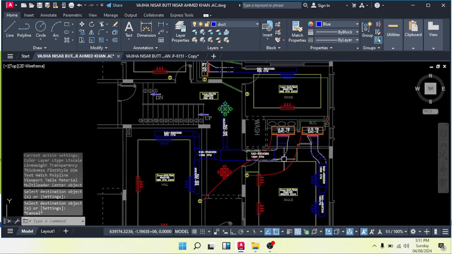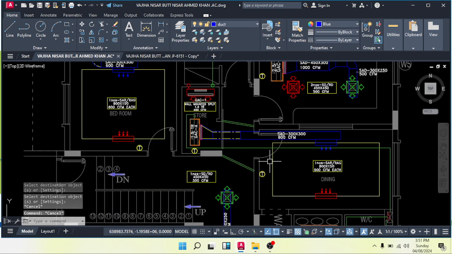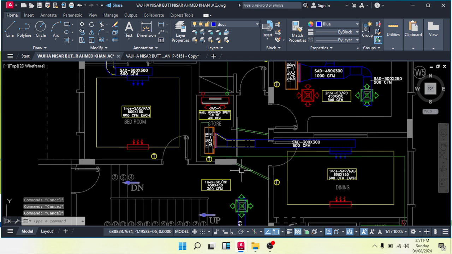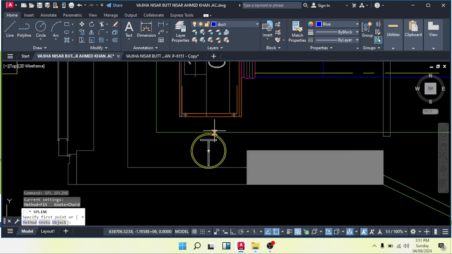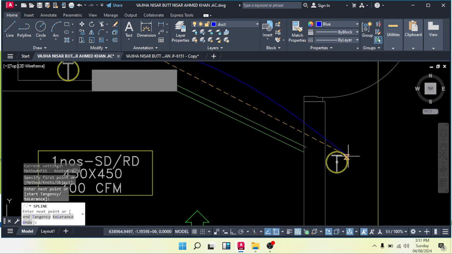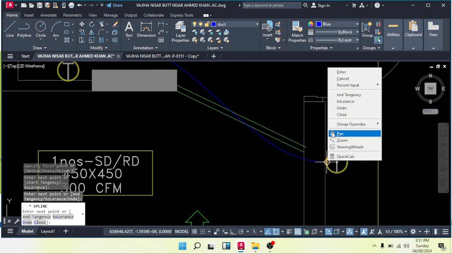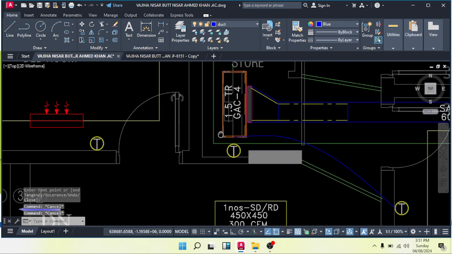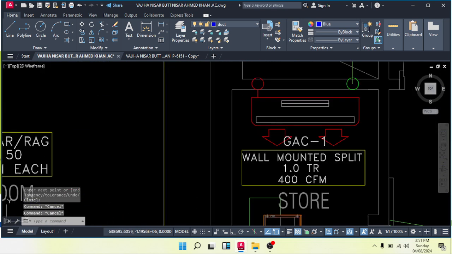Okay, this one is also done. Now this machine will serve this area. SPL up to here. Just show it like this, and it's a thermostat wire.